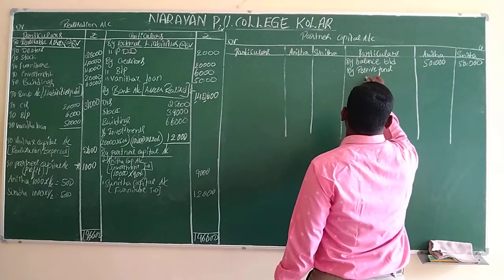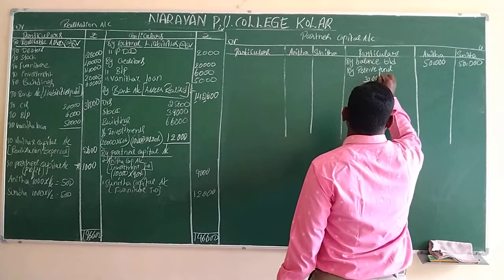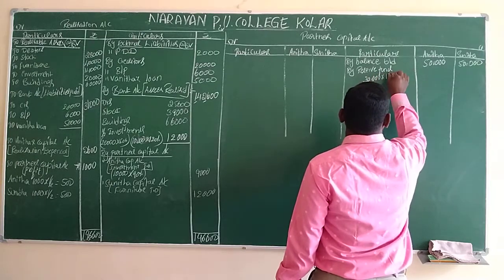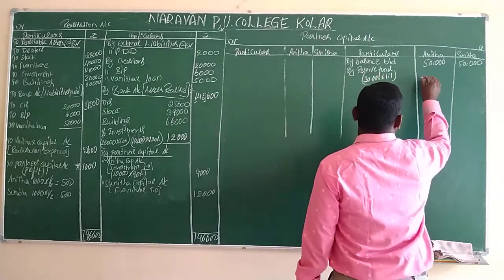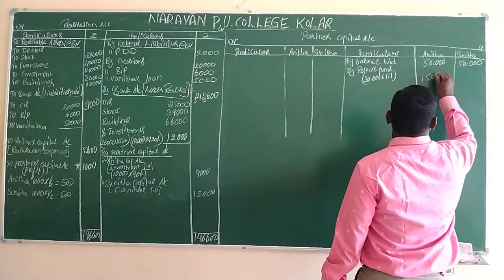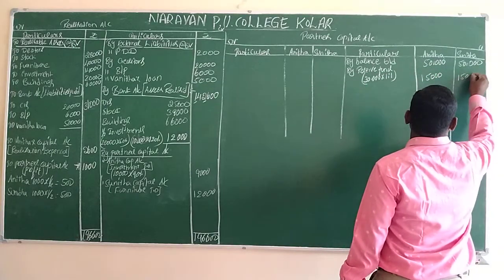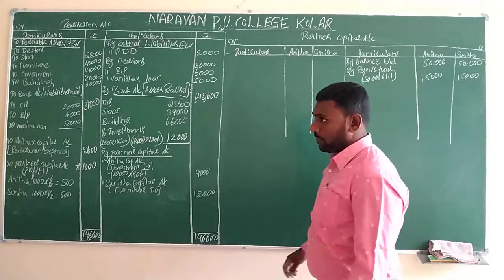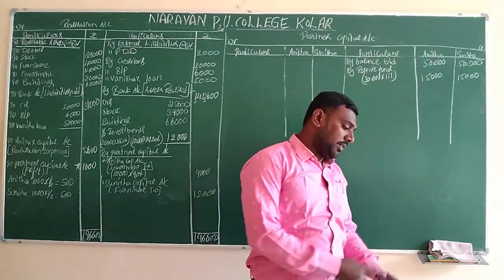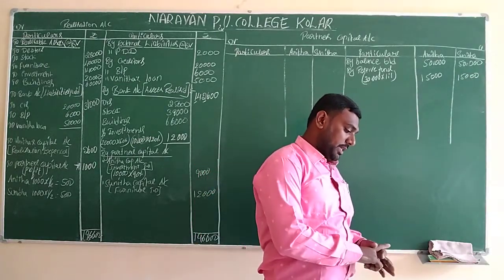The value of the reserve fund is 30,000 in the ratio 1:1. The profit sharing ratio is equal, therefore 15,000 for the first partner and 15,000 for the second partner.